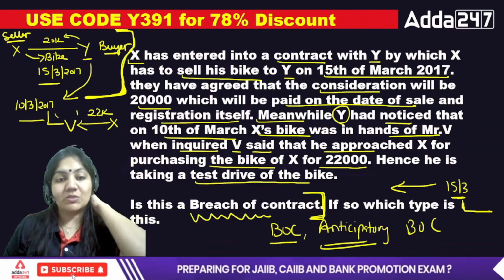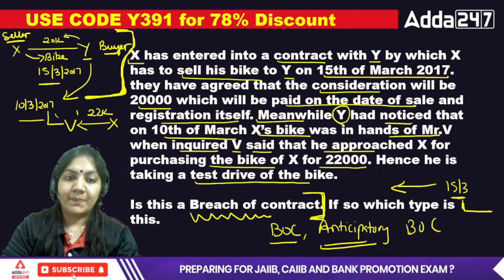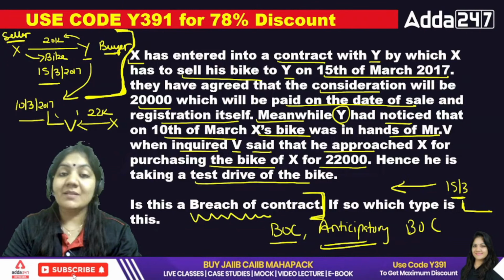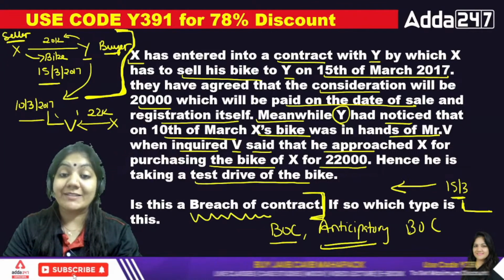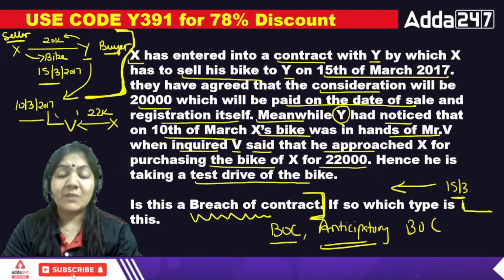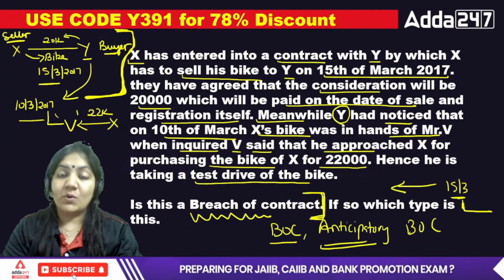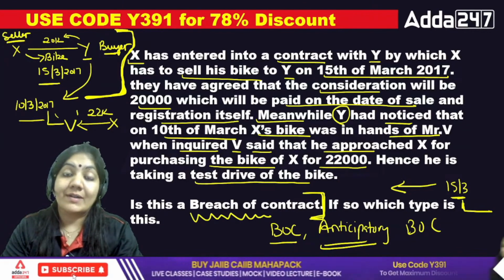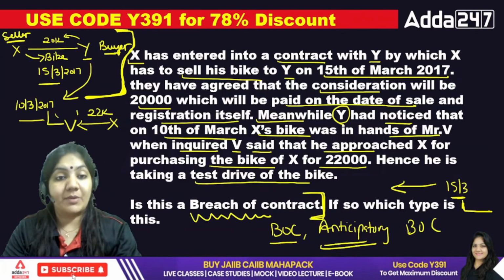So for X1, yes, there is a breach of contract. I think this concept is clear to all of you, what exactly breach of contract is. It means violation of the contract. You are not following the rules and regulations of the contract. That's why the contract becomes breached.